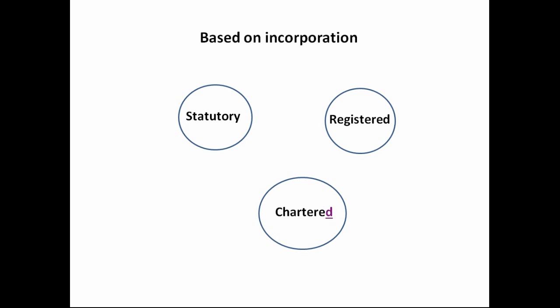Now, what is a statutory company? A company which is formed under a statute of the Parliament is known as a statutory company. For example, the Reserve Bank of India, the State Bank of India, the NABARD, that is the National Bank for Agriculture and Rural Development. These are all statutory companies because they are formed by their own statutes. So these companies are known as statutory companies.